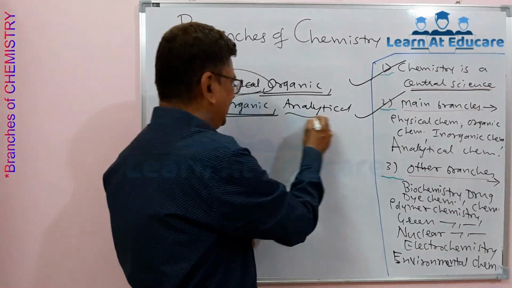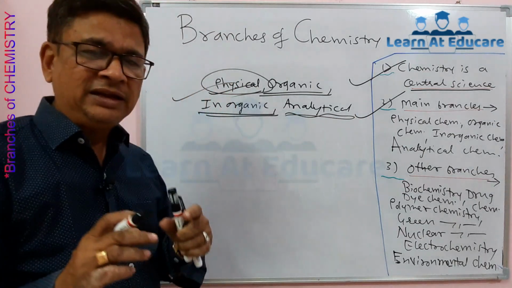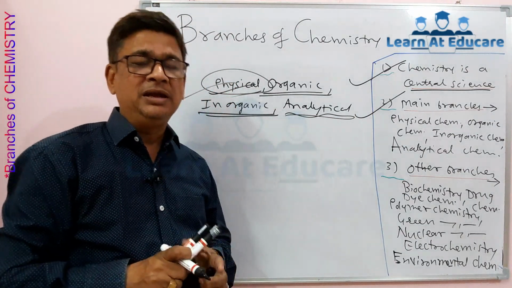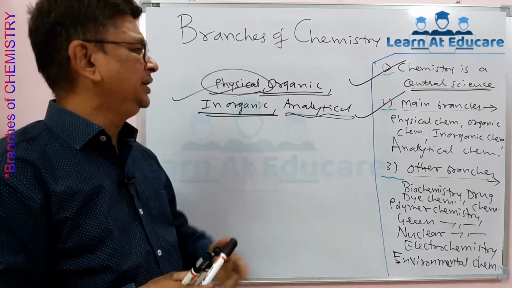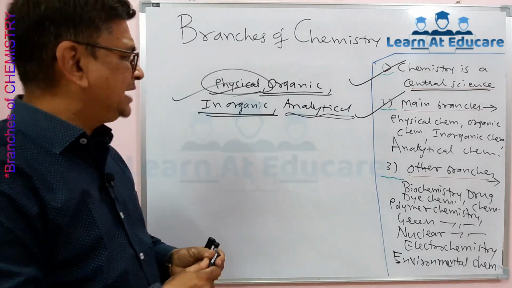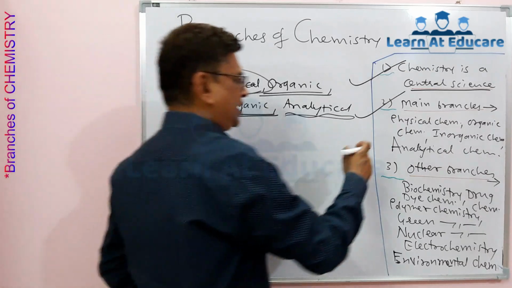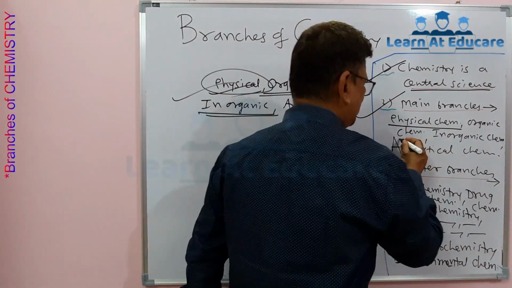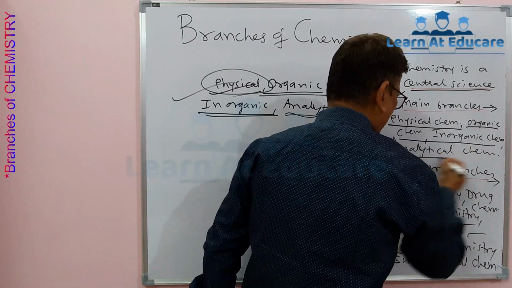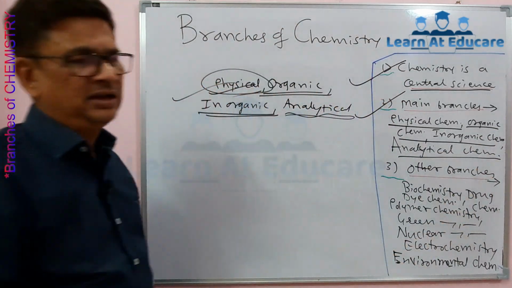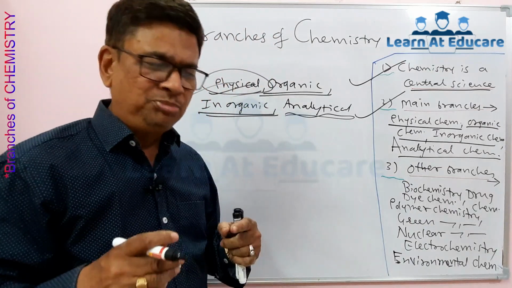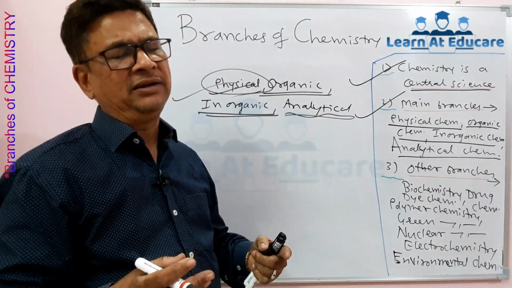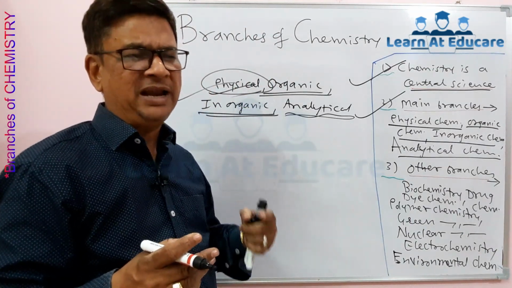The next is analytical chemistry. Here the analysis of the given compound as well as some quality control related topics are studied in analytical chemistry. So these are the four main branches of chemistry, that is physical chemistry, organic chemistry, inorganic chemistry and analytical chemistry. Other than these four branches, there are few more branches and they may be called sub branches.